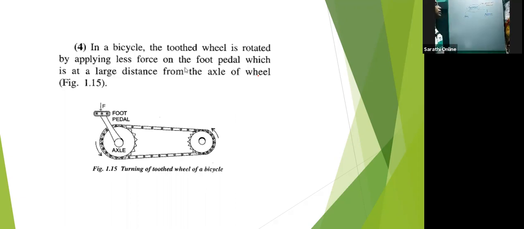Now what does it mean when forces are balanced? This means that there is no acceleration on the body. The body doesn't accelerate.